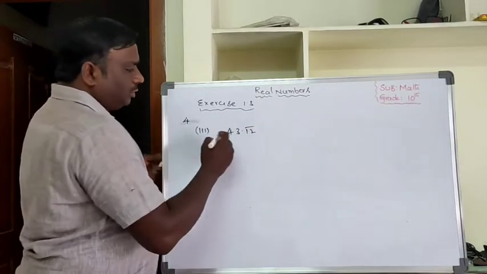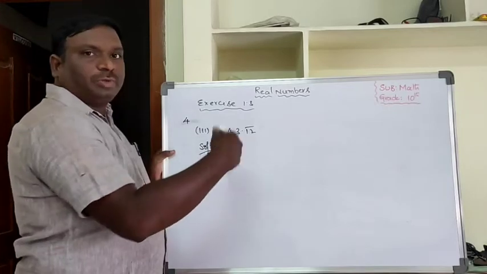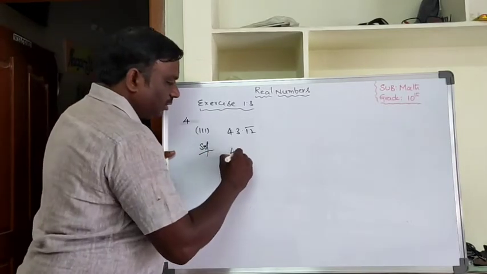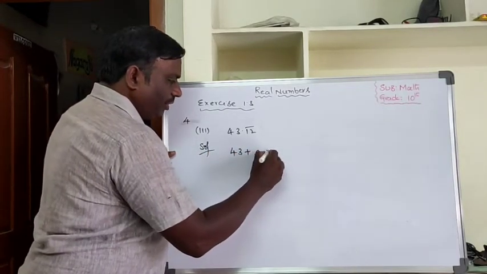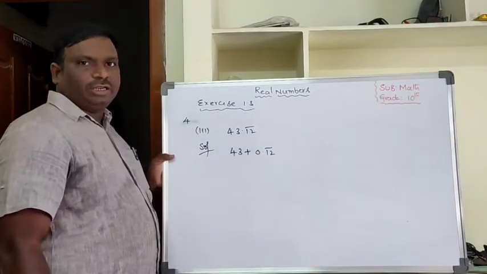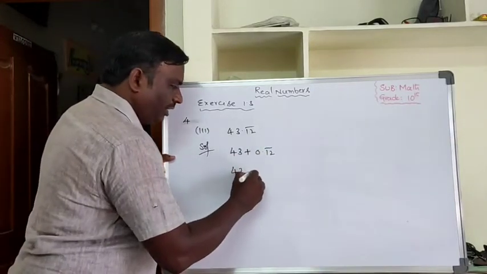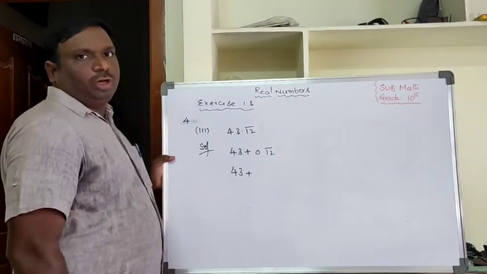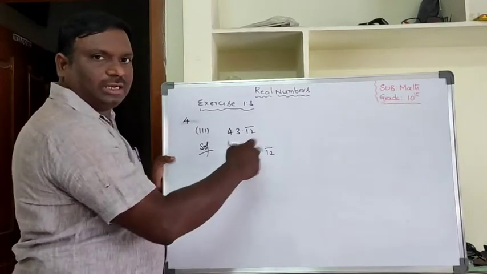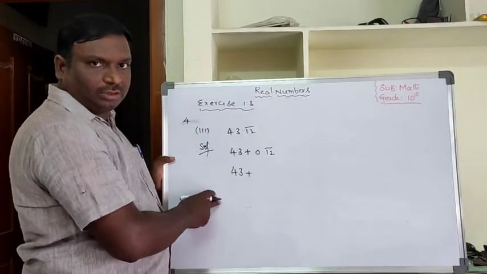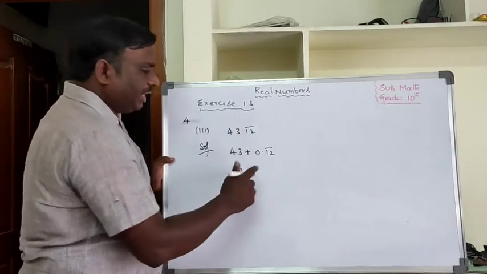43.12. So we have to express it in decimal form. Just 43 plus 0.12 bar. This can be written as 43 plus 0.12 bar. Total digits are repeating here. This is a pure recurring decimal, pure repeating decimal or pure recurring decimal.